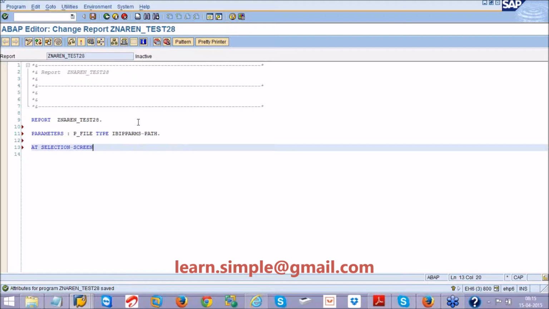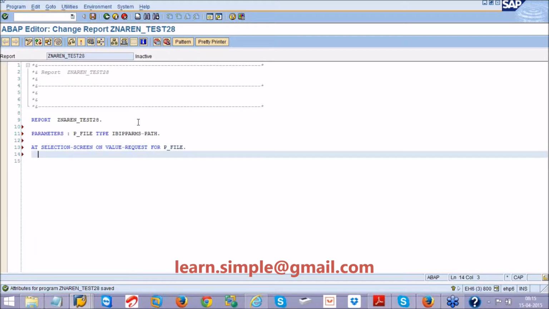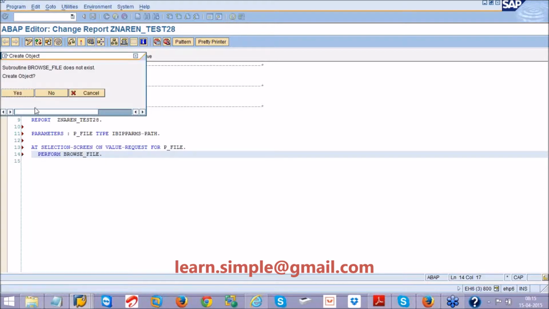At selection screen on value request for p_file, browse. I will say perform browse_file. What should I write in this browse file?